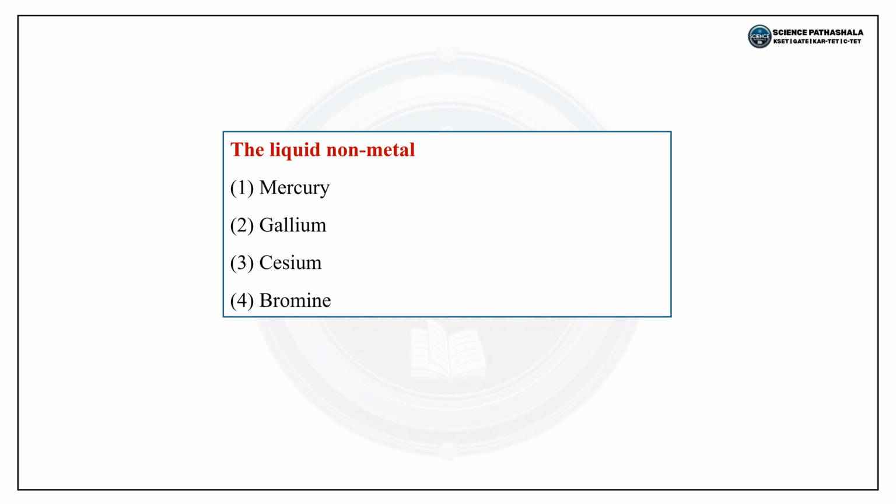The next question, the liquid non-metal. The options are: option 1 mercury, option 2 gallium, option 3 cesium, option 4 bromine. As we have discussed, totally in the periodic table there are 17 non-metals. Among these 17 non-metals, bromine is the only non-metal which is present in the liquid form. Here mercury is the metal which is present in the liquid form. So the correct answer is option 4 bromine.